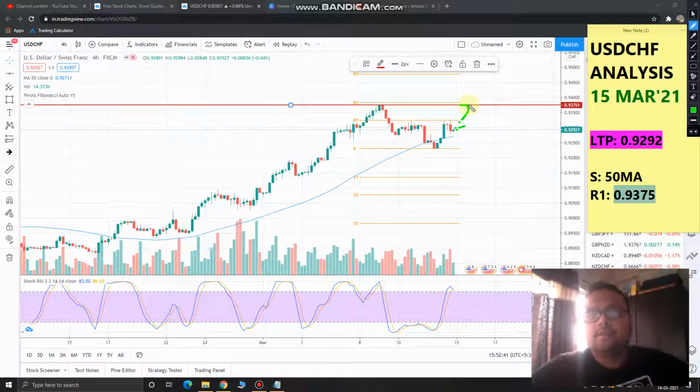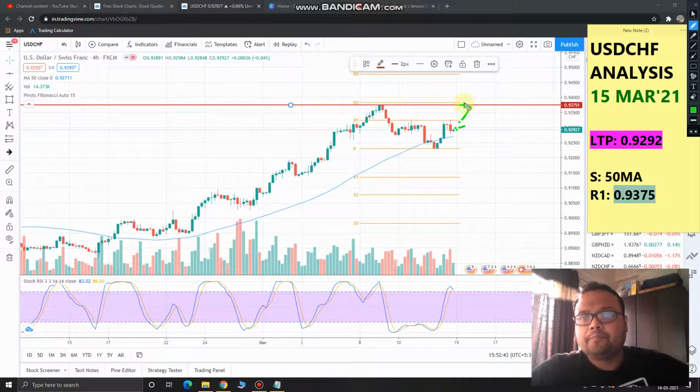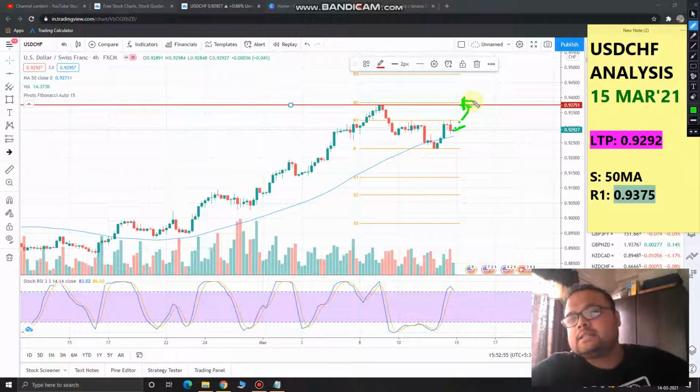And if you see that the market has crossed this line comfortably, and suppose you have not entered the market yet, then you can go for an entry just above this line.